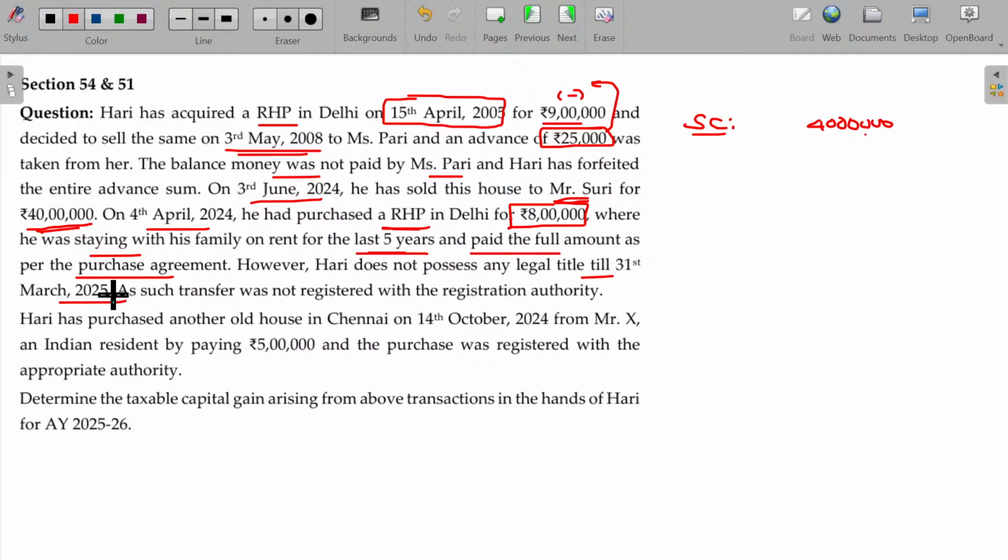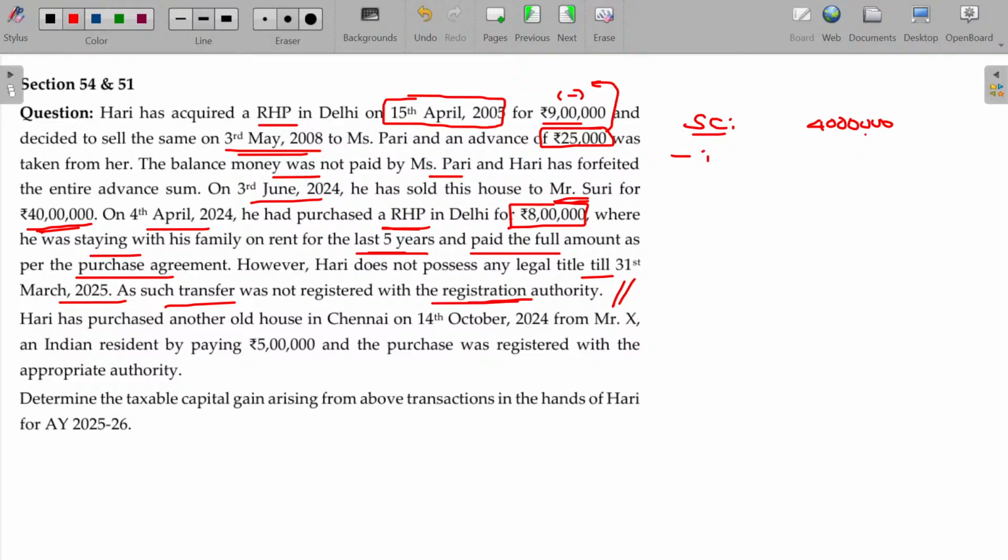So legal title is not a matter. As per the Transfer of Property Act, if the payment is made, possession is taken up, and an agreement is written to transfer, it will later be considered as a transfer only. So the transfer took place in that year. So you can claim the deduction here. As such, the transfer was not registered with the registration authority. So you can claim the deduction.